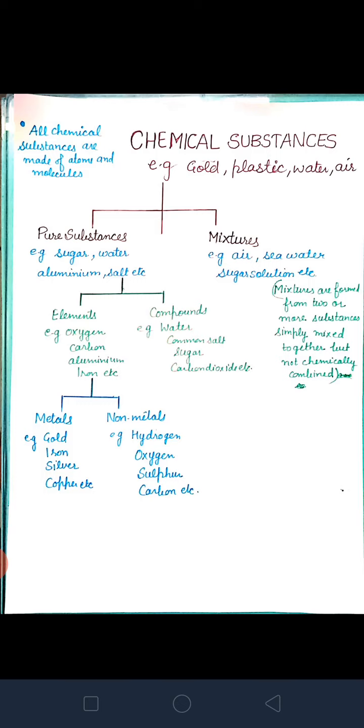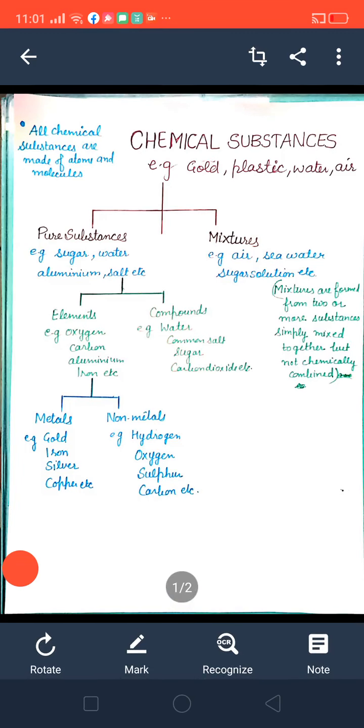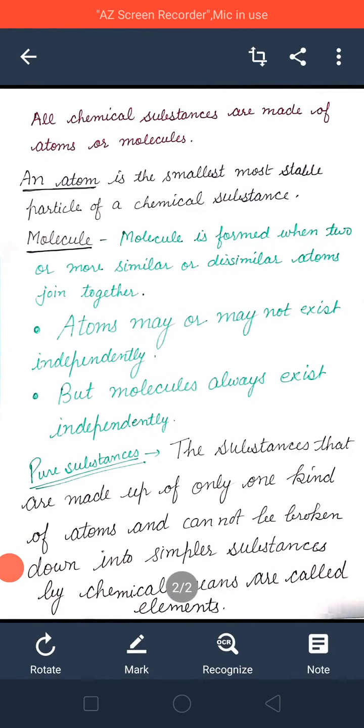Now you will say, what do you mean by pure substances? Pure substances are substances that are made up of only one kind of atom and cannot be broken down into simpler substances by chemical means.